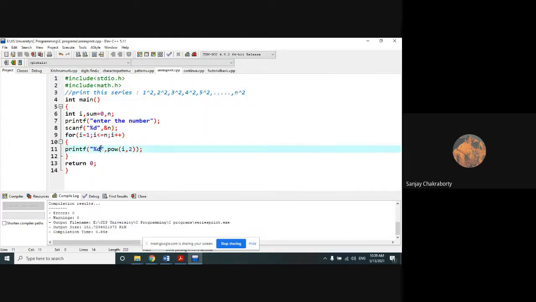No, it always comes 0, but it should not come 0, right? I start from 1, so 1 to the power 2. Power is there, so 1 to the power 2, 2 to the power 2, 3 to the power 2. In such a way, the power function should work, right? The power function should work.